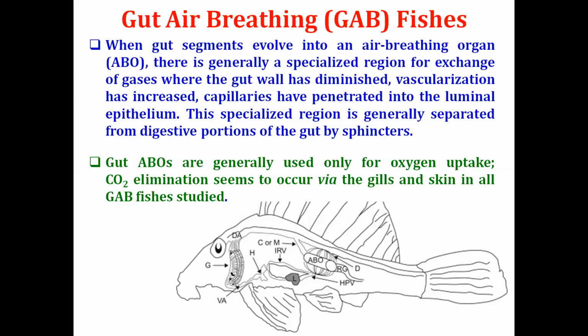The fish engulfs air, and that air passes to the stomach or the intestine. When the air reaches this specialized region, which is separate from the digestive portion, because the gut wall is very thin and highly vascularized, gaseous exchange takes place.